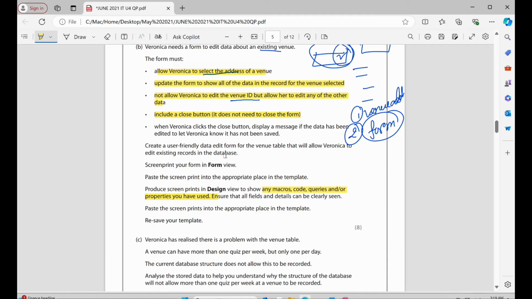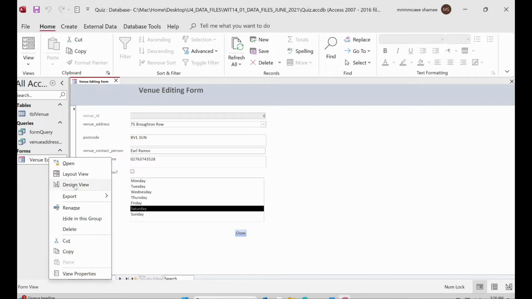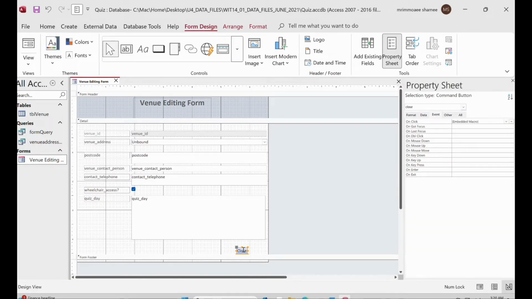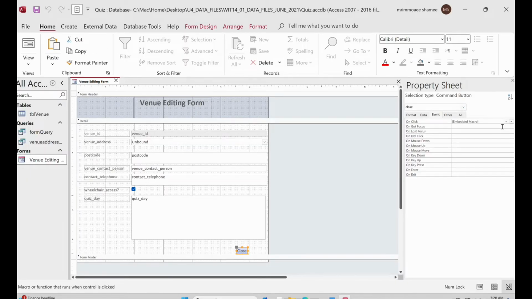But the thing is that they say that when Veronica clicks the close button, display a message if the data has been edited to let Veronica know it has not been saved. That means it has not been saved. We have to add a message that way. So for that, we'll go to the design view again, click on the button, and here on click, right? Because it will work on click. When we click, it will work during that time.